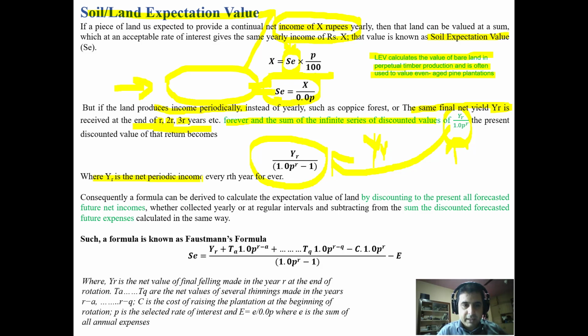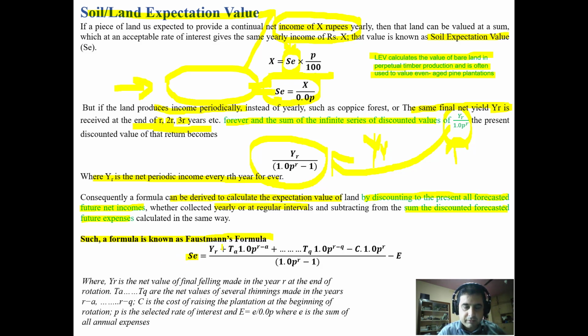Now YR is the net periodic income every Rth year forever. Consequently, a formula can be derived to calculate the expectation value of land by discounting to the present all forecasted net incomes, whether collected yearly or at regular intervals, and subtracting the discounted forecasted values of future expenses. We will have future incomes as well as future costs that will be discounted to arrive at the actual soil expectation value. This formula is also known as Faustmann's formula.